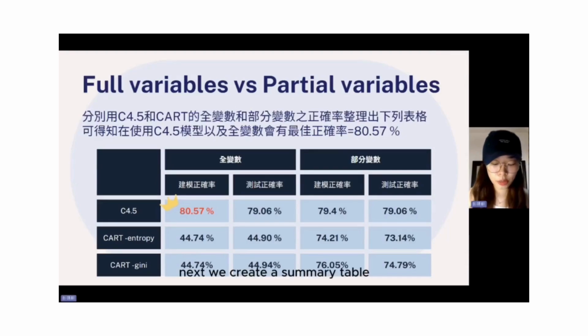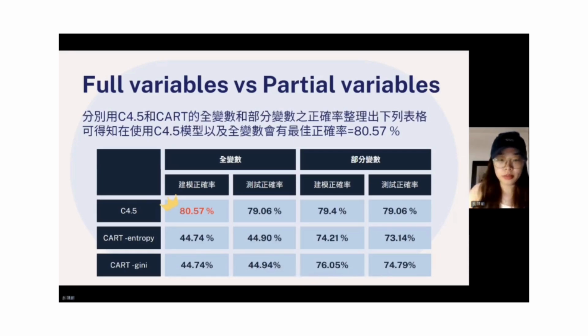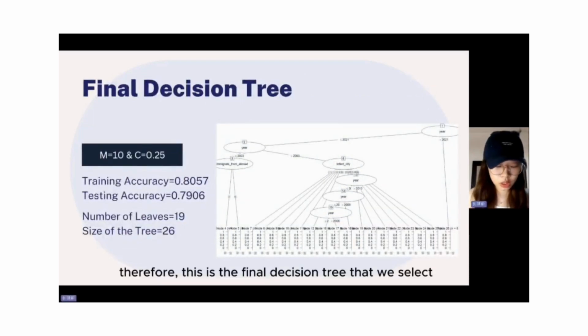Next, we create a summary table comparing the accuracy of C4.5 and CART, and observe that when we use the C4.5 method with all variables, it results in the highest accuracy, 80.57%. Therefore, this is the final decision tree that we select.